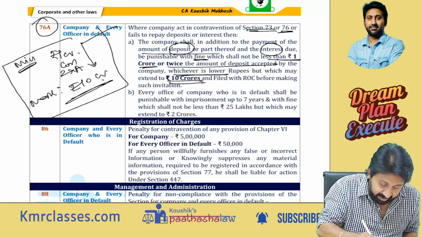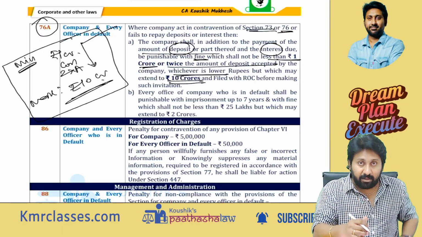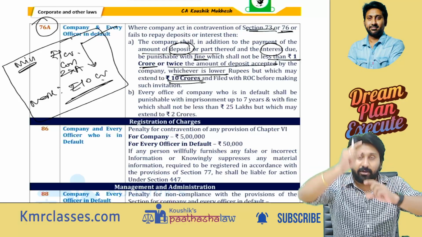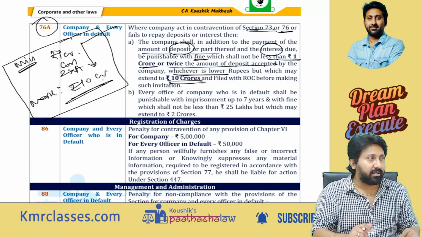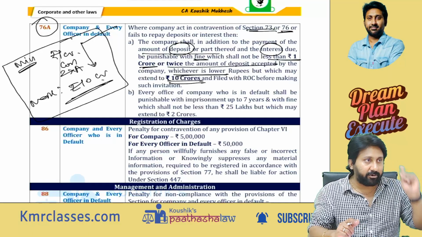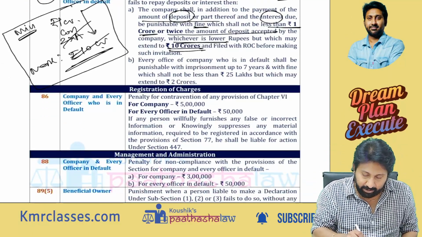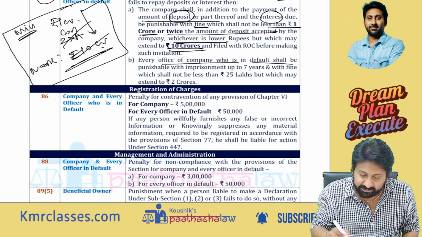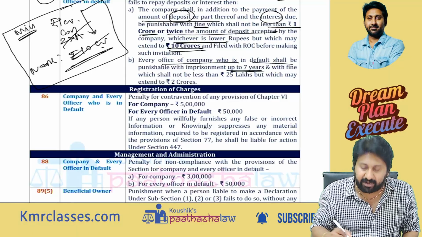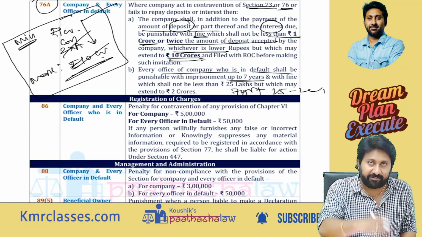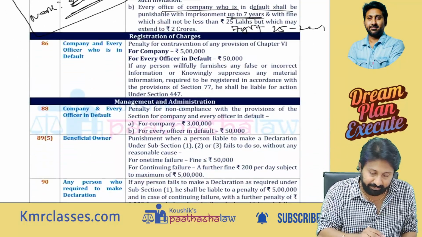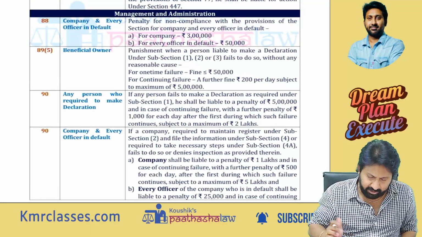Remember this, very, very important. The minimum has two limits, whichever is lower: 1 crore or 2 times the amount, or the maximum can go up to 10 crore. Done. Every officer of the company who is in default shall be punishable with imprisonment up to 7 years plus fine of 25 lakhs to 2 crore, same as above. So Sections 74 and 76A, you have to remember this way. Section 86 and all these are not important. Next.